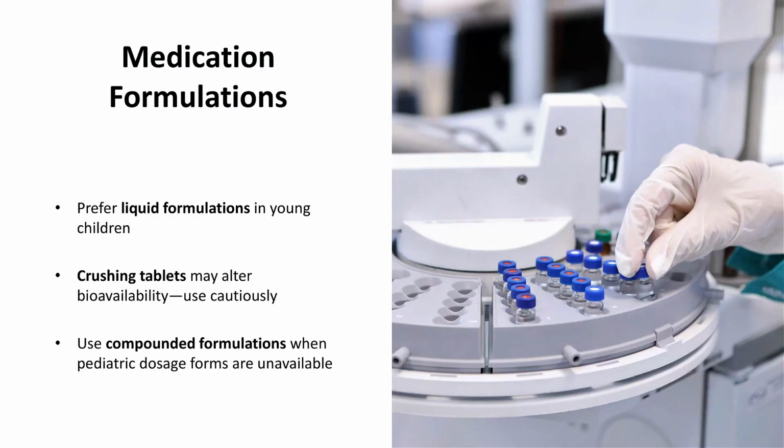Formulation and administration. Formulation and administration are critical considerations in pediatric medication dosing to ensure accuracy, safety, and adherence. For younger children, liquid formulations are generally preferred, as they allow precise dose measurement and are easier for children to swallow. Accurate measuring devices, such as oral syringes or calibrated droppers, should always be used to avoid dosing errors, which are more likely with household spoons or approximations.